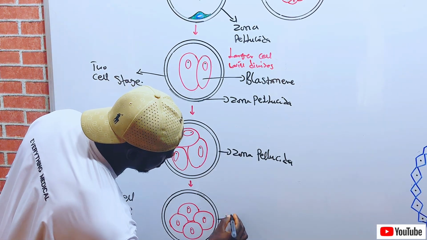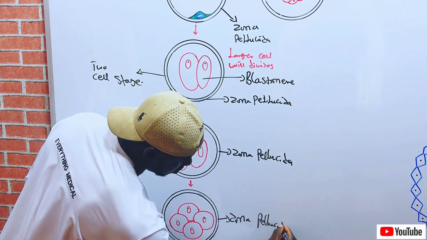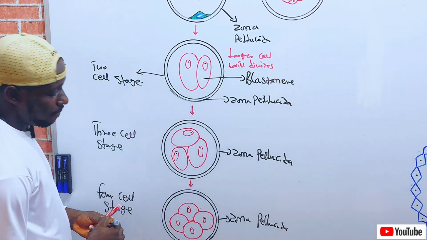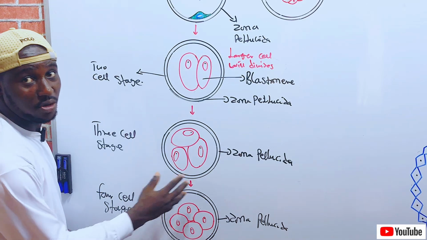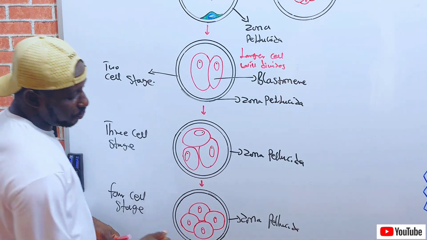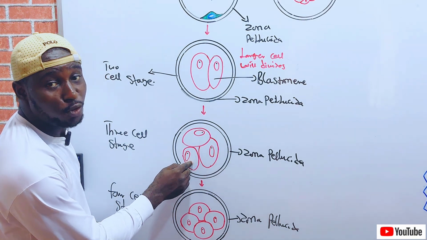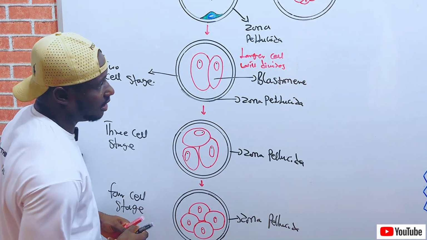This remains within our zona pellucida. They are still blastomeres.